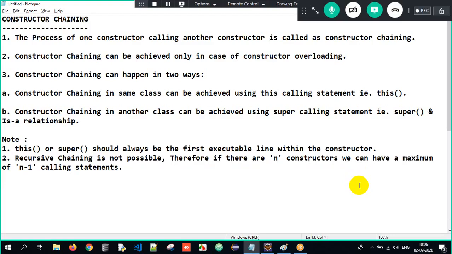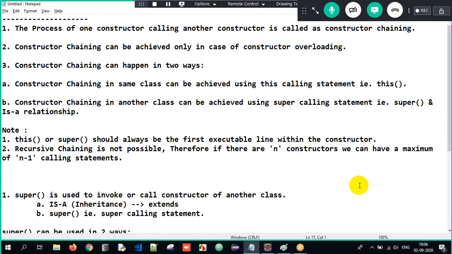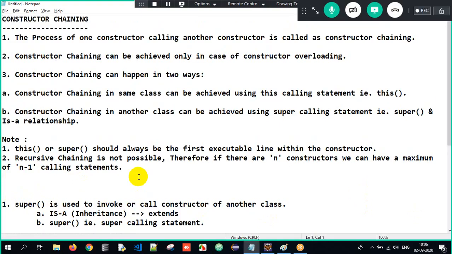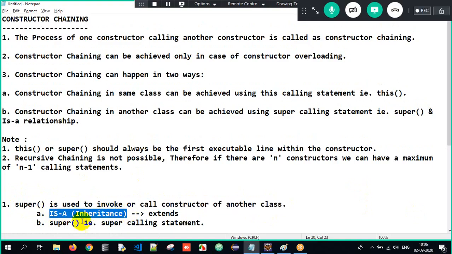The second half is we have to make use of something called a super calling statement. What is a super calling statement? All this while, constructor chaining was happening in the same class, correct? But a super calling statement is used to call the constructor of another class. For this, two rules are necessary: one is an is-a relationship and the other one is the super calling statement.